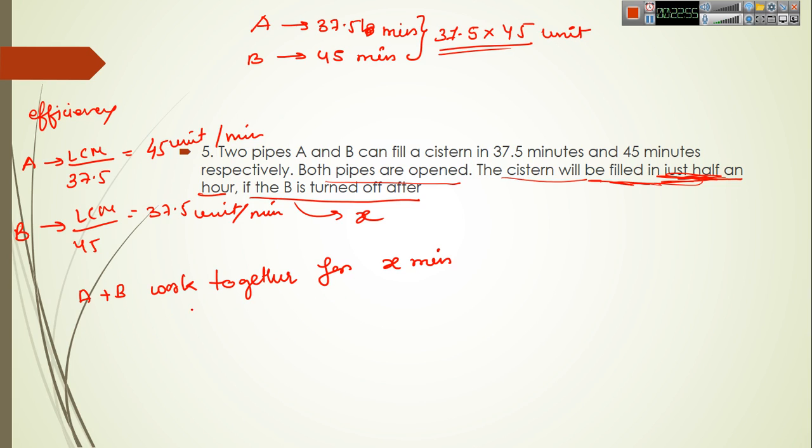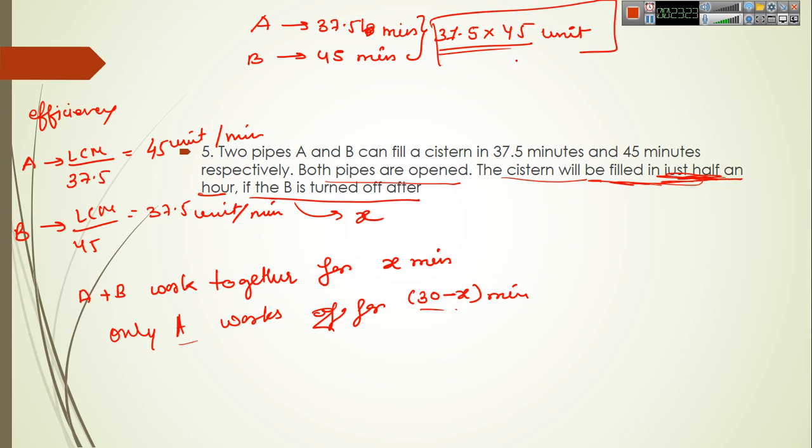So only A works for 30 minus X minutes. So if we have the work done by A plus B in X minutes and the work done by A in 30 minus X minutes, and we add them up, that work will be equal to the total amount of work which we have to do, that LCM.